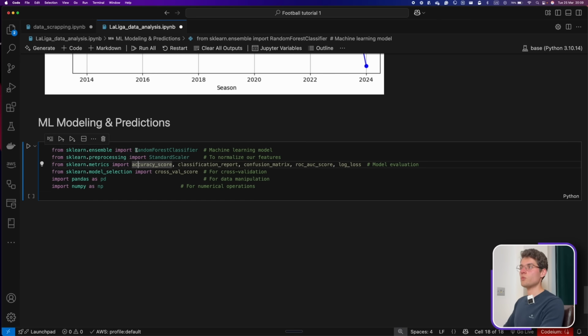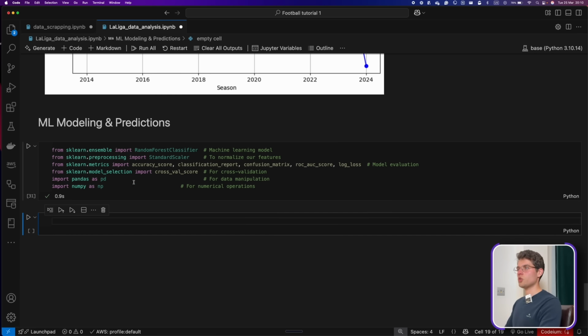We're going to use the random forest classifier for our purposes in here. We have the standard scaler, which basically normalizes our features to make them ready to be used in the model. And then we have metrics, which is just to get an evaluation of the model. In our case, it won't be very important, but it's always good to do these things in your data and machine learning project. So we're just running them.